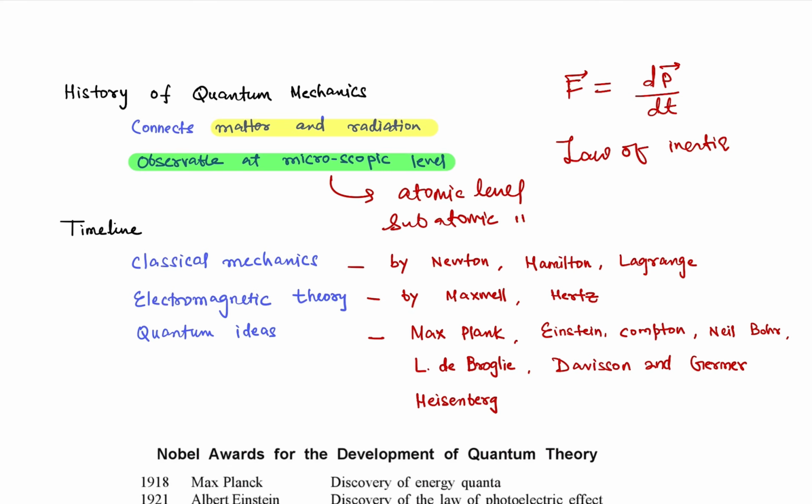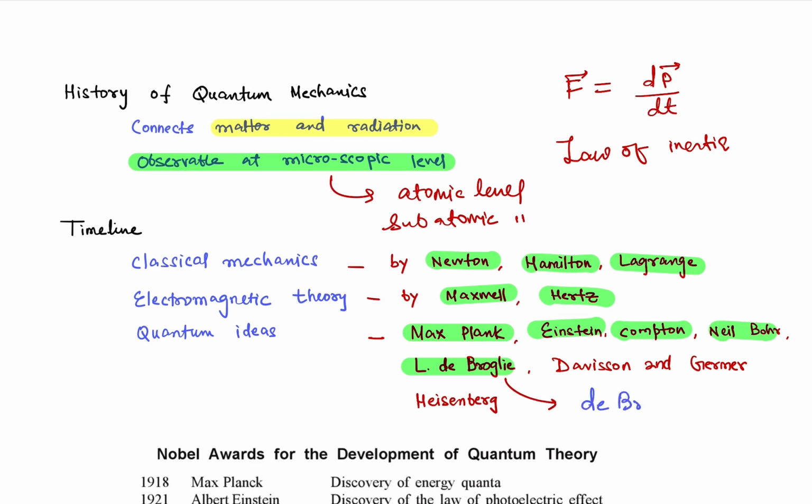So the basic timeline, we may remember that classical mechanics was started by Newton, Hamilton, and Lagrange. Now, for the electromagnetic theory, we know that Maxwell and Hertz have done well. But for quantum mechanics, let me tell you that it has Max Planck, Einstein, Compton, Niels Bohr, Louis de Broglie. So look, this is not Broglie, but this is pronounced as de Broglie.